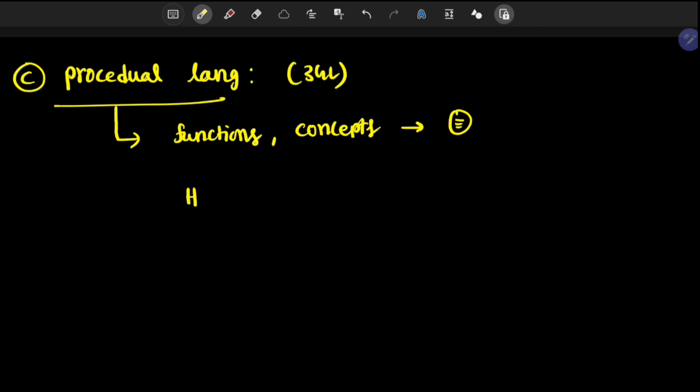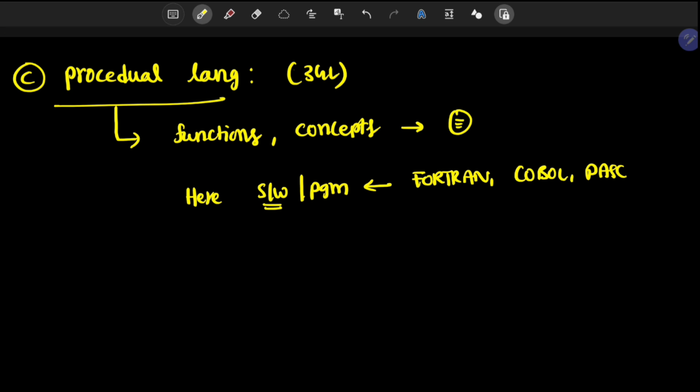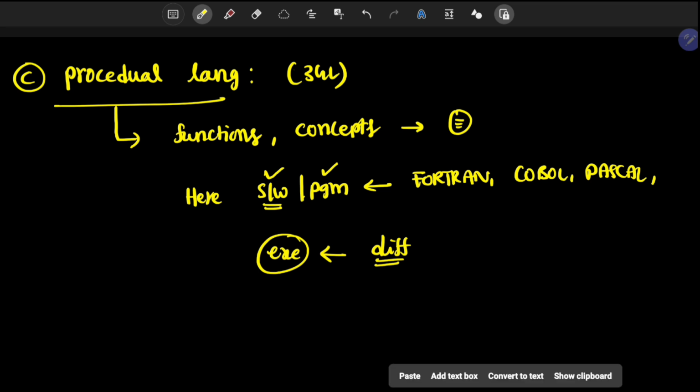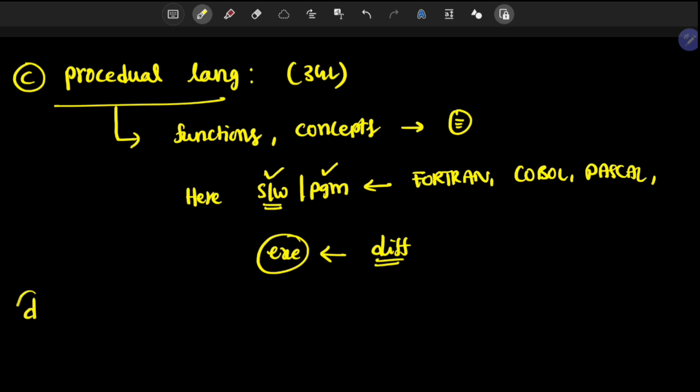Here we can design different types of software or programs with the help of Fortran, COBOL, Pascal. So these languages come under third generation language. We can design software and programs, but execution of the program is very difficult, and writing code is also very difficult.